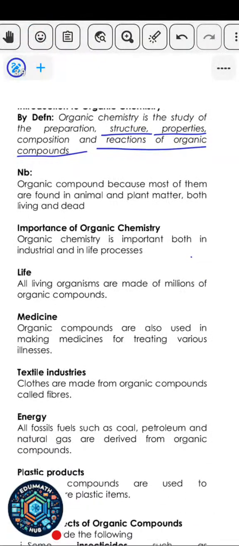Now, the next part is talking about organic compounds. So what's an organic compound? Most of the organic compounds are found in animals and plants, both living and dead. So anything organic means that it can be found in plants or animals. When something is inorganic, that means it is not obtained from plants, it is not obtained from animals. That's the basic idea behind that part. So organic compounds are majorly obtained from plants and animals.